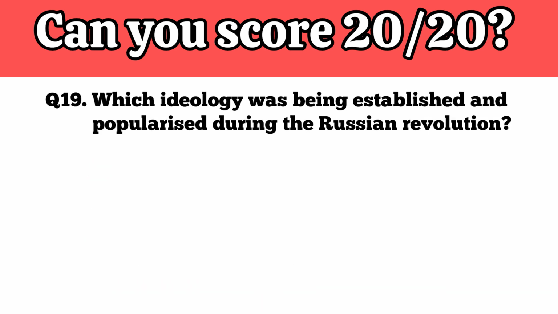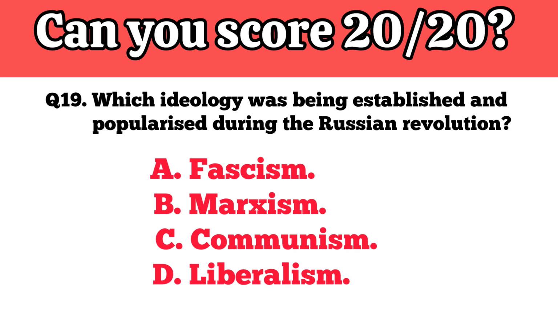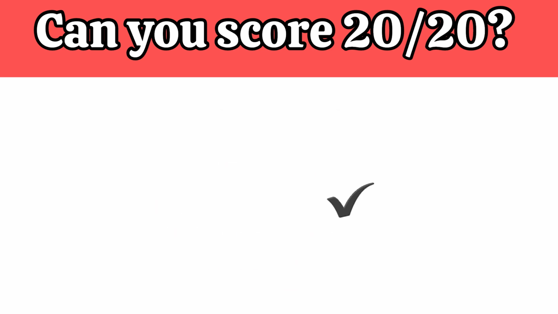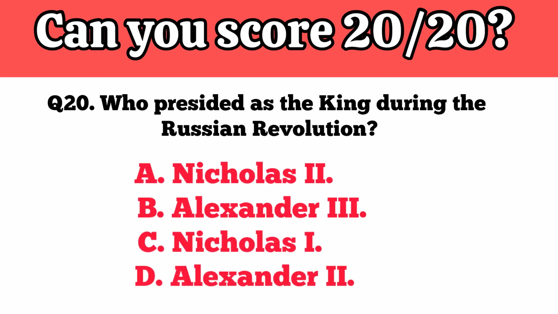Which ideology was being established and popularized during the Russian Revolution? Your time starts now. Marxism is the correct answer. Who presided as the king during the Russian Revolution? Your time starts now. Nicholas II is the correct answer.